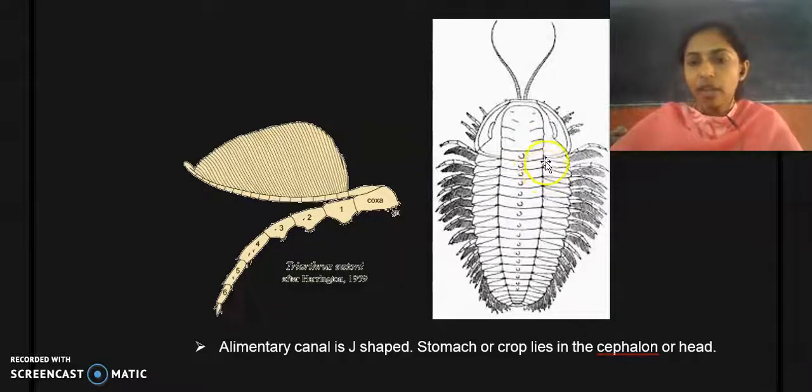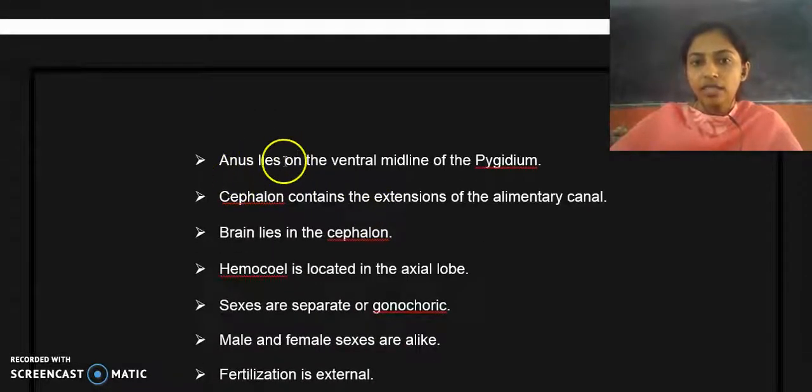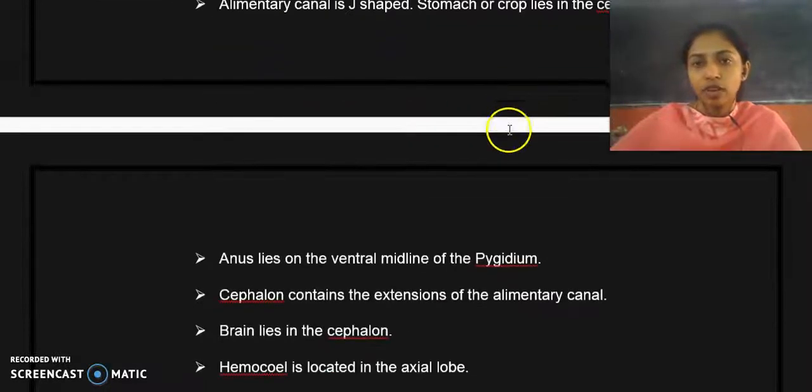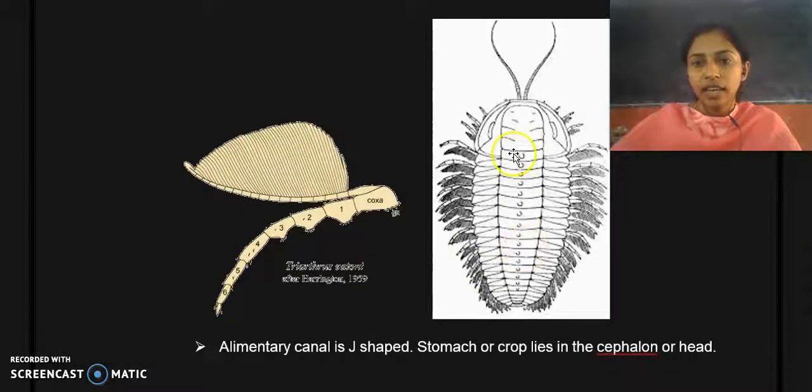The anus is situated in the pygidium, the posterior part of the body. The brain lies in the cephalon, in the head region, and the hemocoel is located in the axial lobe.